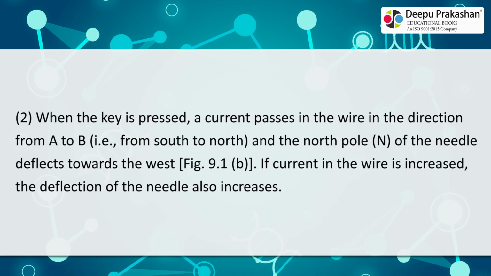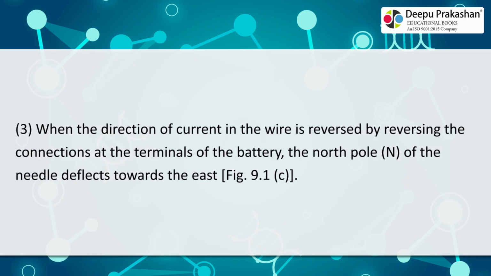9.1 A. 2. When the key is pressed, a current passes in the wire in the direction from A to B, i.e., from south to north, and the north pole, N, of the needle deflects towards the west, Fig. 9.1 B. If current in the wire is increased, the deflection of the needle also increases. 3. When the direction of current in the wire is reversed by reversing the connections at the terminals of the battery, the north pole, N, of the needle deflects towards the east, Fig.